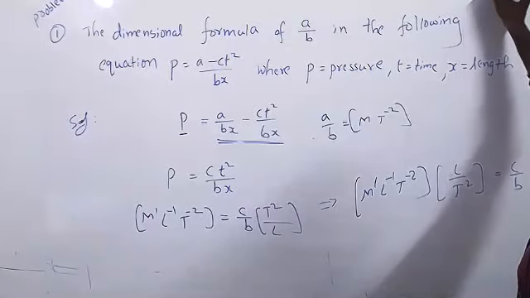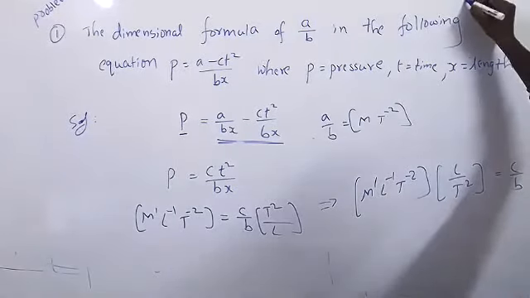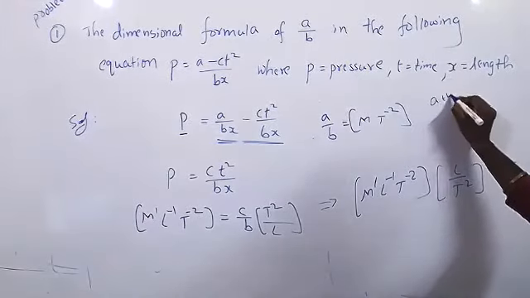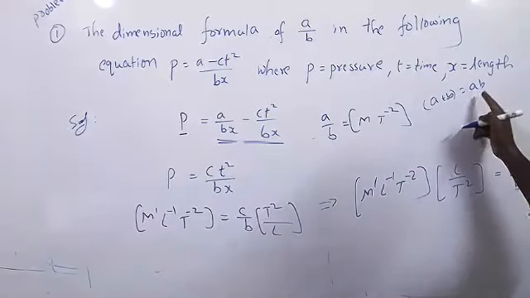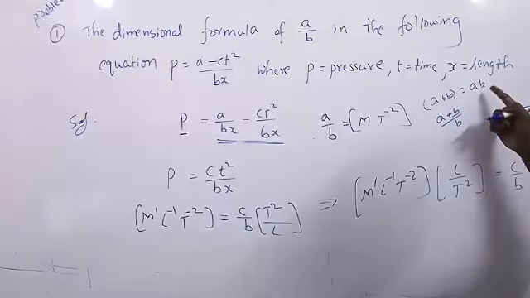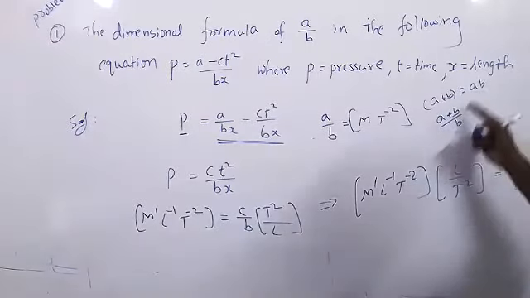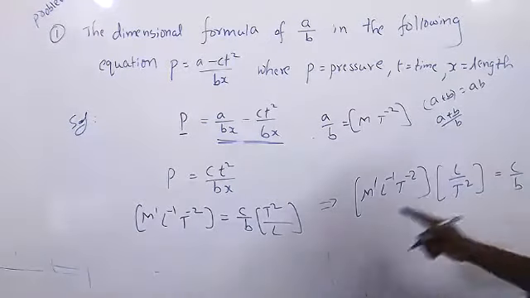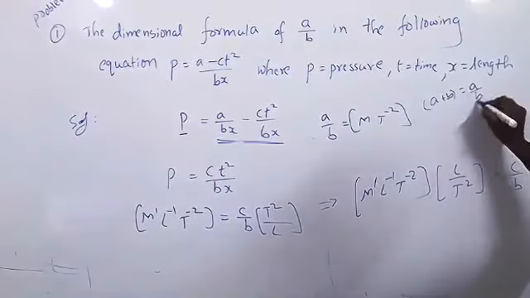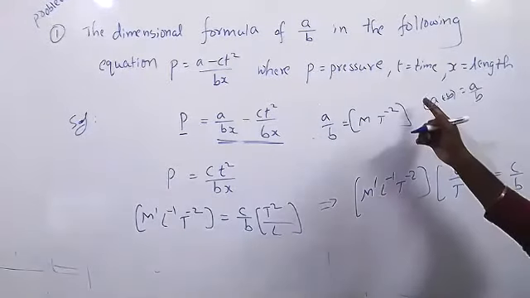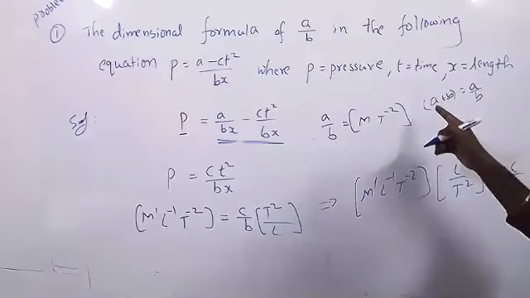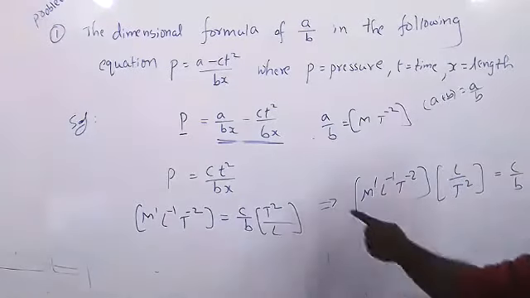A plus B equal to A into B. If I want A plus B by B, am I correct? Yes, sir, because on the right hand side it is multiplying. If you send it to the left hand side, it will be divided. Suppose if it is A by B, if I want A, what I have to do? Sir, we will take B to the left hand side, so that B will multiply. Am I correct? Yes, sir. Same thing I have written.